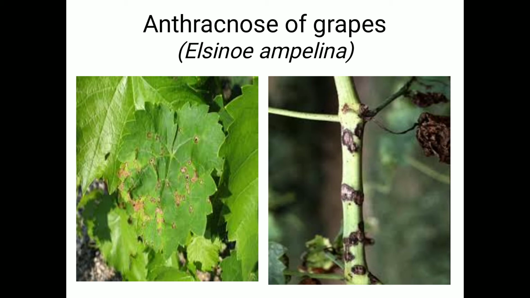Sometimes if the infestation is severe, here the circular, sunken, ashy gray spots are surrounded by a large margin, which gives the bird eye appearance on the leaves. So that's why it is also called bird eye spot. Here an irregular spot appears on the stem or girdles the stem, and sometimes that spot is surrounded by a brownish margin. So due to that it shows the bird eye appearance. This is a characteristic symptom of anthracnose of grapes.